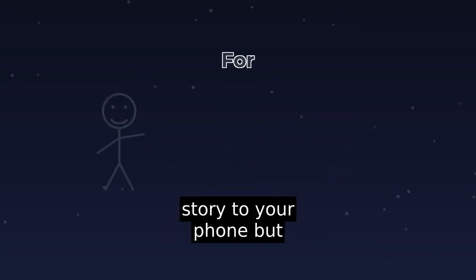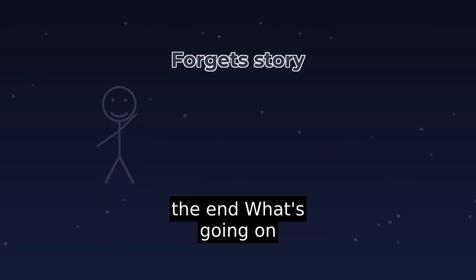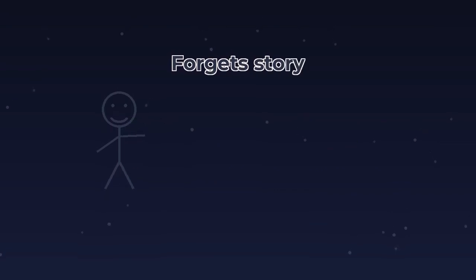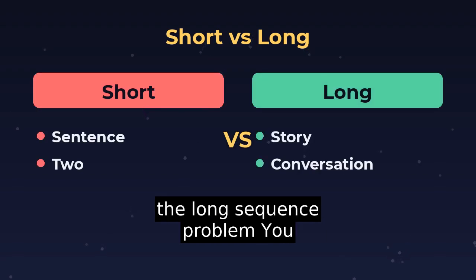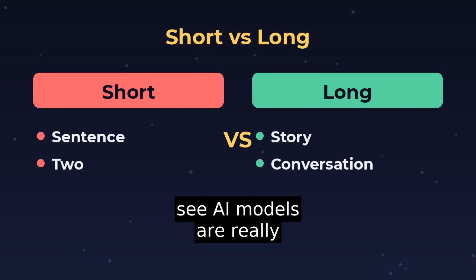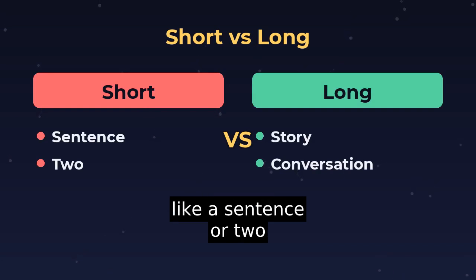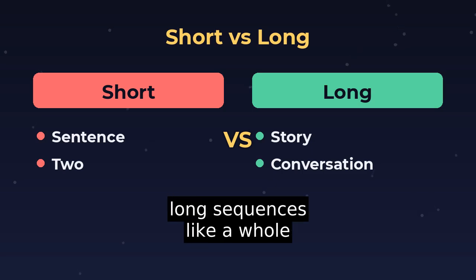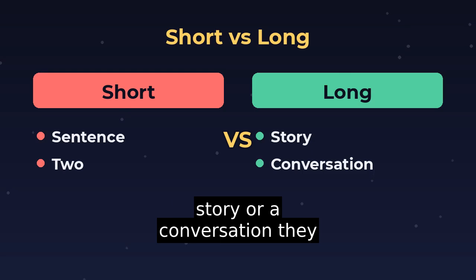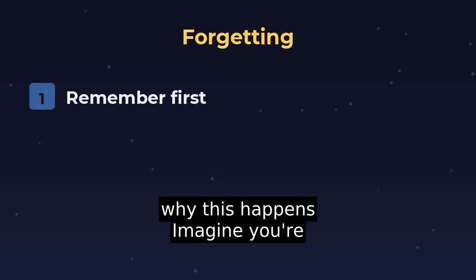You try to tell a story to your phone, but it forgets the beginning by the time you get to the end. What's going on? This is a big problem in AI, and it's called the long sequence problem. You see, AI models are really good at understanding short sequences, like a sentence or two. But when it comes to long sequences, like a whole story or a conversation, they start to forget. Let's explore why this happens.